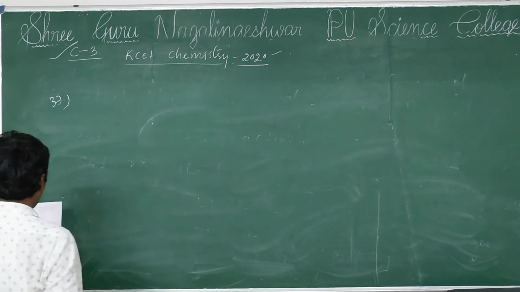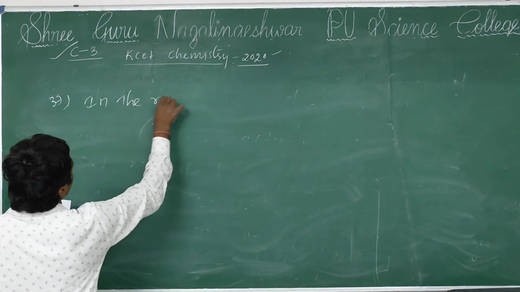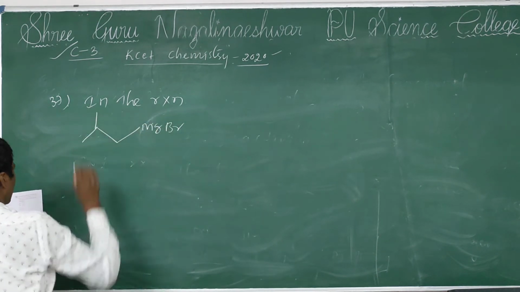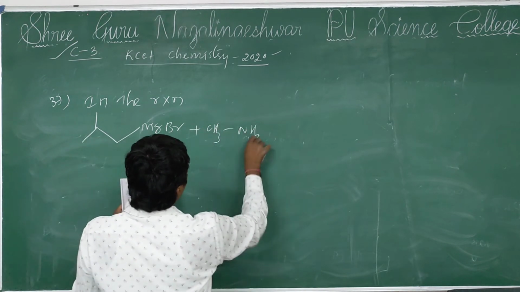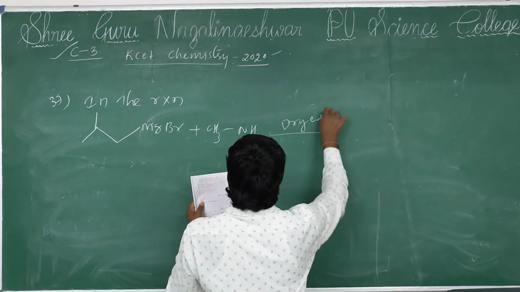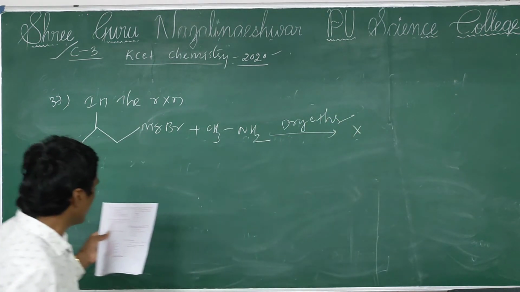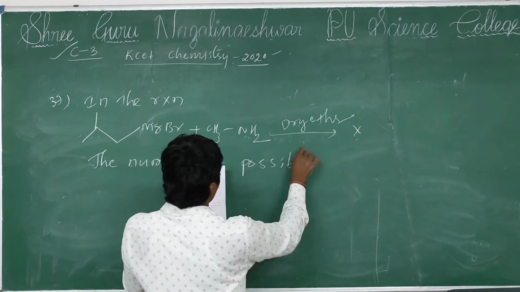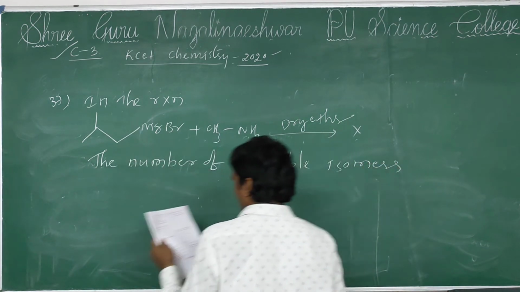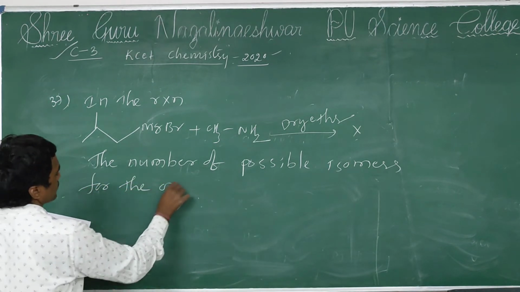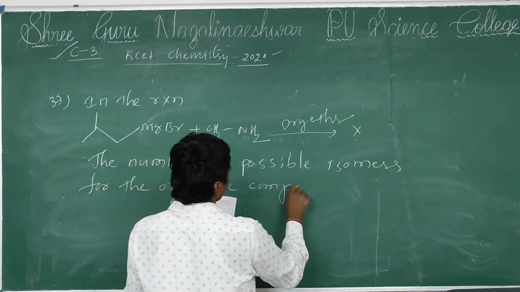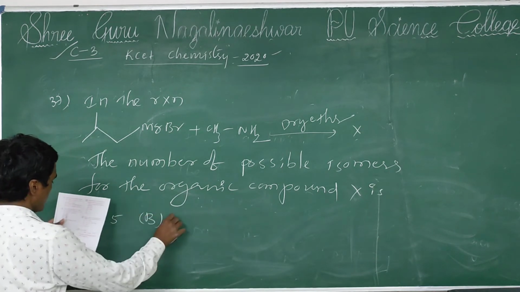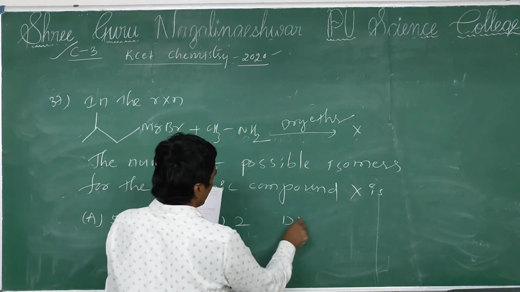Question number 37. In the reaction, dry ether, then formation of X. The number of possible isomers for the organic compound X is option A 5, option B 3, option C 2, option D 4.